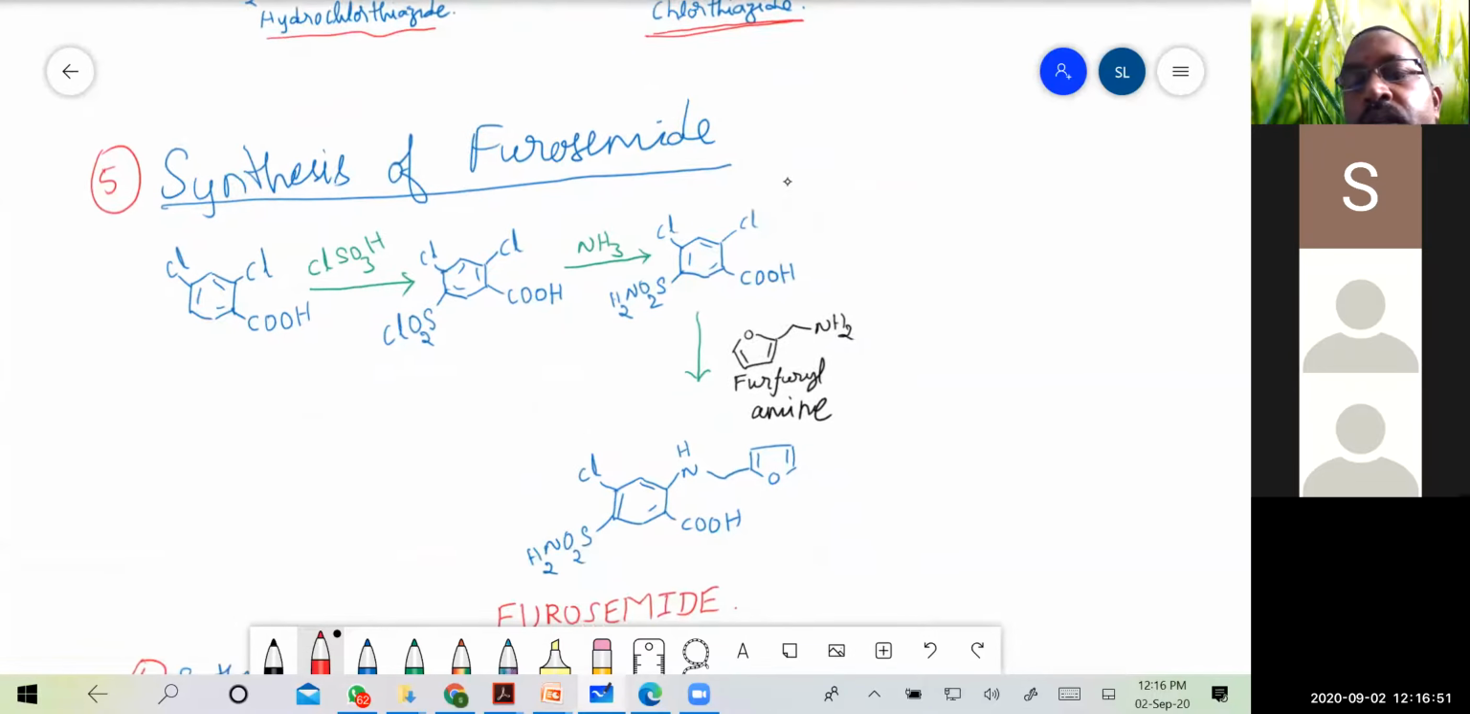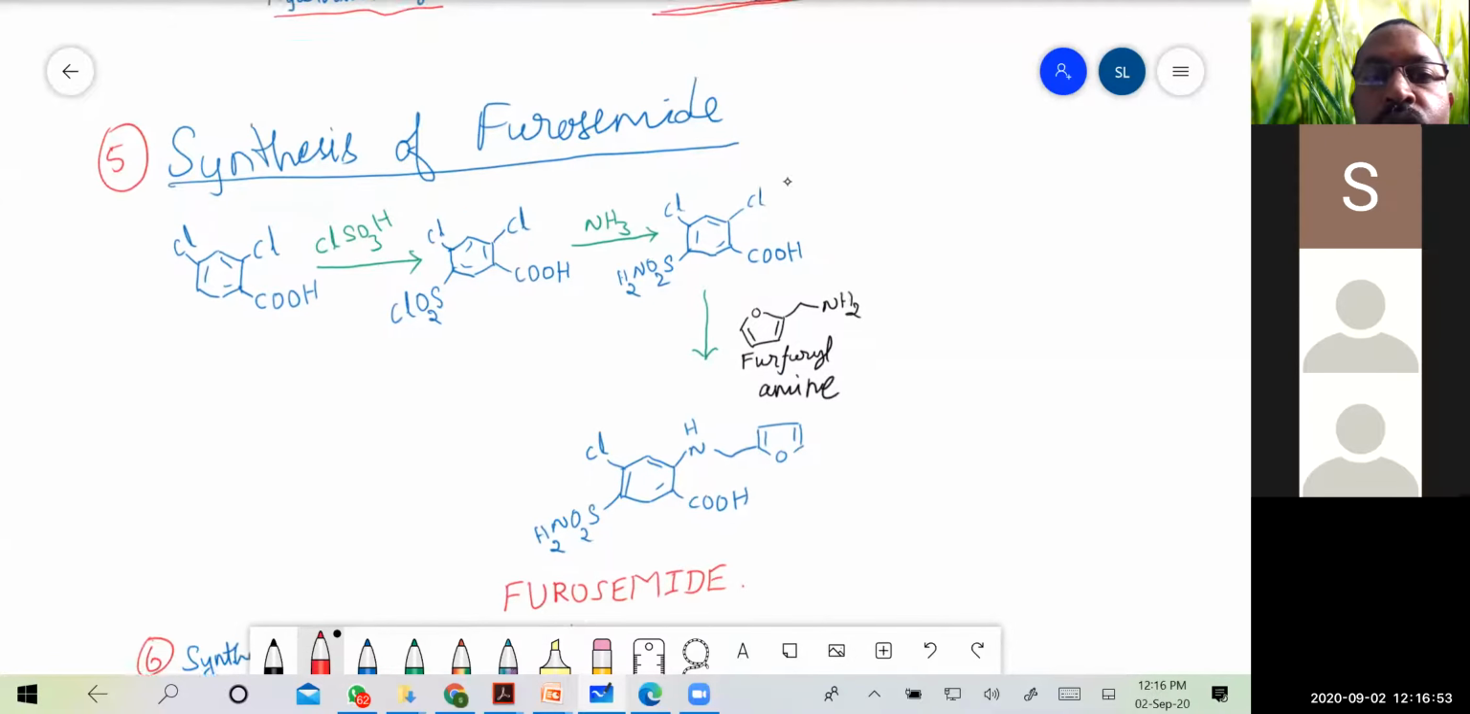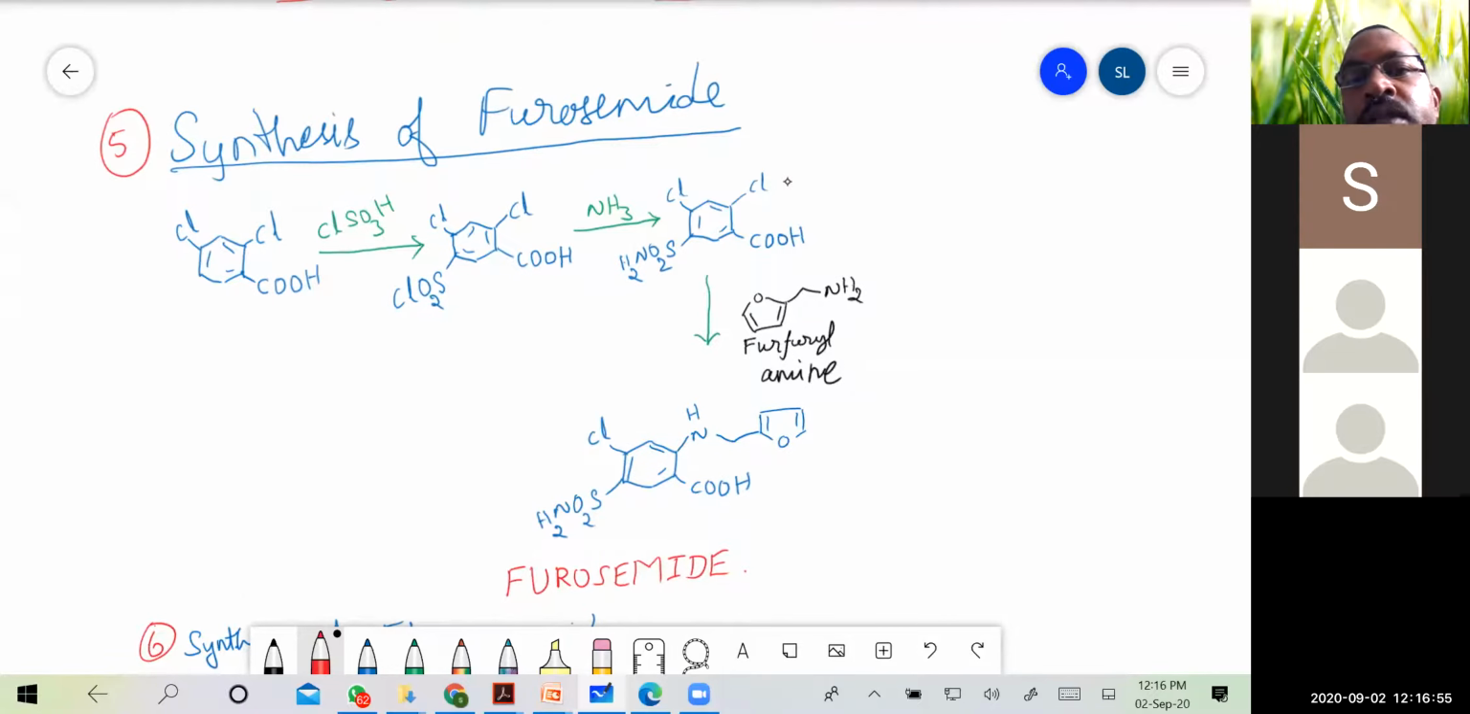Then we have another compound in diuretics, that is the synthesis of furosemide. So here we have 2,4-dichlorobenzoic acid, and it is reacted with, so here it is 2,4